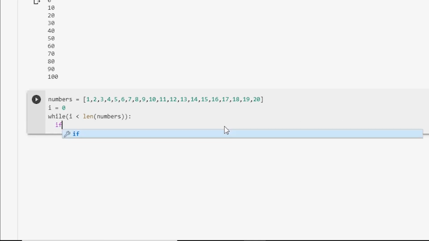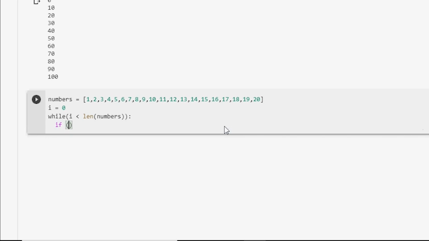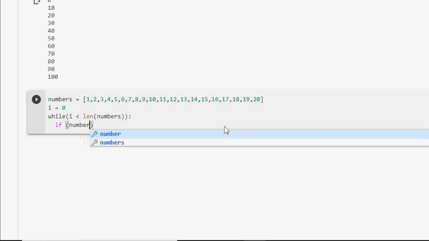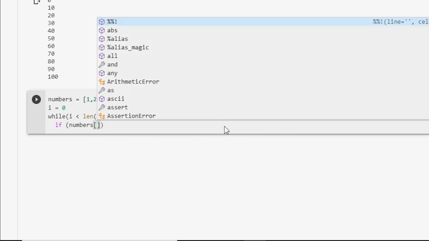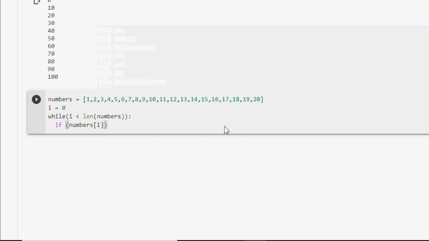Add our if statement and open a set of parentheses. Let's put in our list name, which is numbers, and add our square brackets, and here we're going to put in our variable i. Now let's put add 2, close the parentheses, less than symbol, and 20. That was a lot of code. We're again going to put another colon at the end of this line of code.